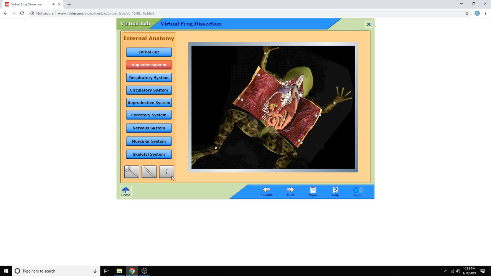You will now remove the liver and the gallbladder. Please locate the liver and make 2 small incisions along the red lines marked on your screen. Now use the tweezers to remove the liver and the gallbladder from the body cavity. Place the liver on the dissecting pan.